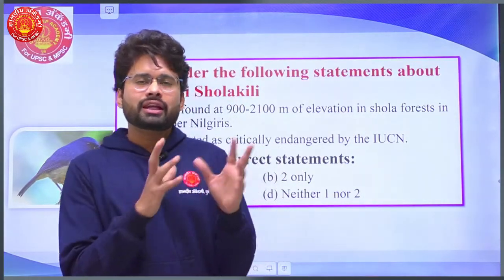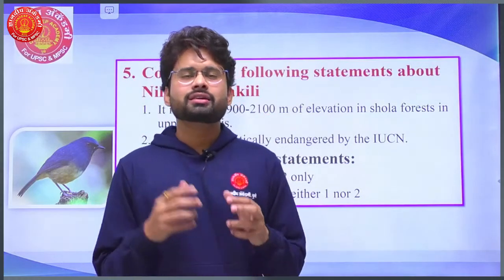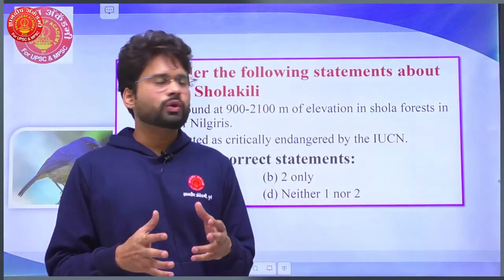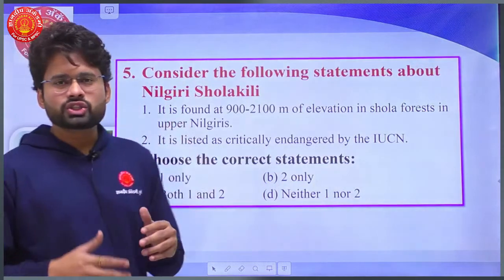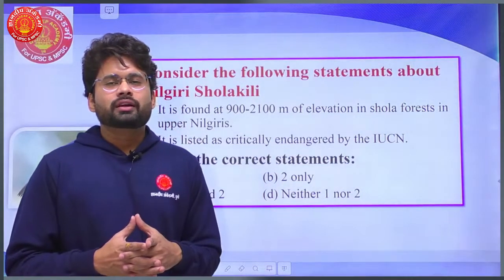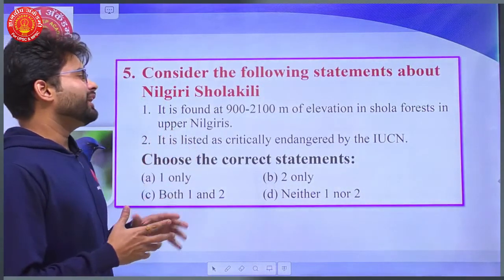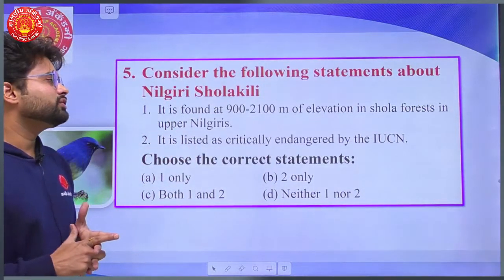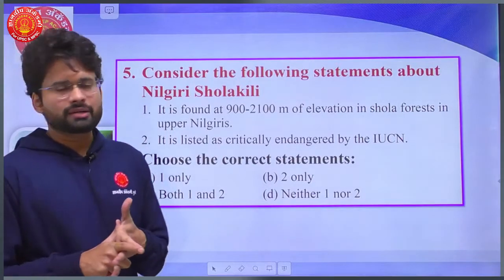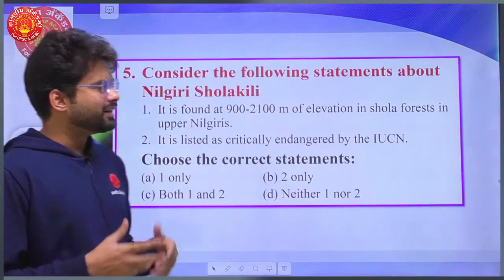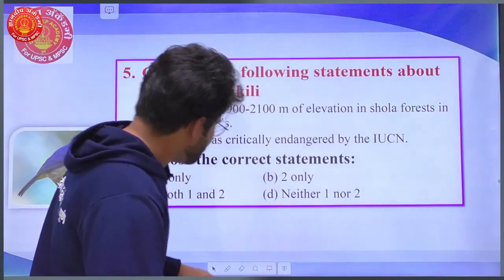That forest type is called Shola forest. Deriving the name from those forests where the bird resides, the bird gets the name Nilgiri Sholakili, right? So the question is about that bird itself. It is found at 900 to 2100 elevation of Shola forests in Upper Nilgiris. Yes, this statement is right, and it is listed as critically endangered by IUCN. So which of the following is correct?